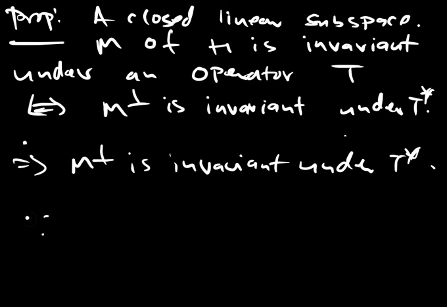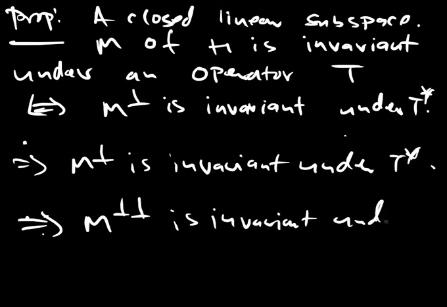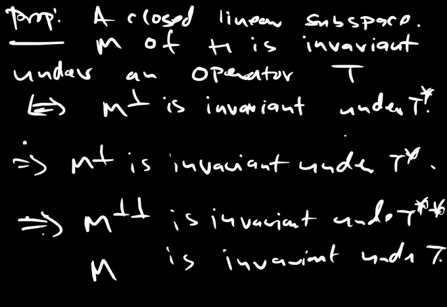And if we consider this kind of argument, this also implies that M perpendicular is invariant under T star star, if you assume this statement. Now M perpendicular perpendicular is M, and T star star is T, so that gives that M is invariant under T. That proves the converse also. That clears this proposition.